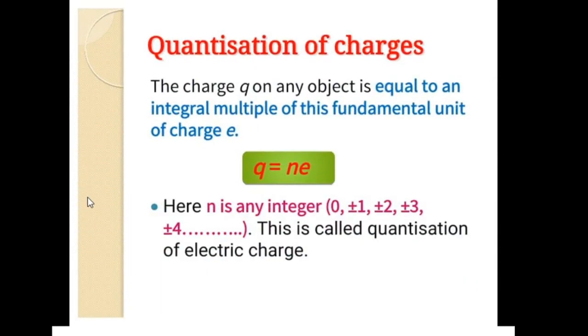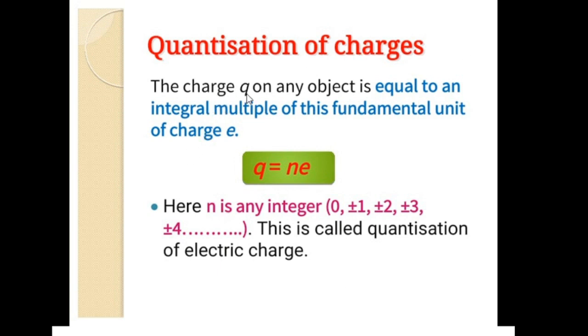Now, the next property of charge is quantization of charge. What's the smallest amount of charge that can be found in nature? Experiments show that the charge on an electron is minus e and the charge on a proton is plus e. Here e denotes the fundamental unit of charge. Let us observe this slide.